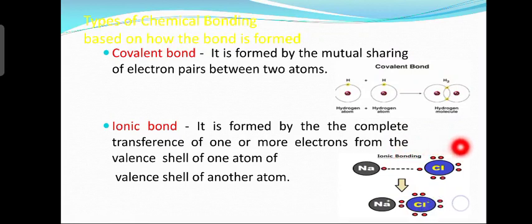You can see here, 7 electrons are present in the outermost shell. By acquiring one electron which is present in the sodium outermost shell, it will pull the electron of sodium, completing its octet structure. Okay, what do you mean by octet structure? 8. So chlorine will fulfill its octet structure, thus sodium ion is formed, that is positive ion is formed, and chlorine negative ion is formed. And this bond which is formed between the sodium ion and the chloride ion, that is called what? Ionic bond. Alright, ionic bond.